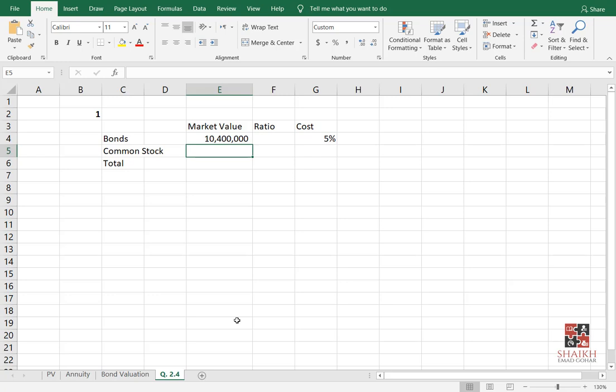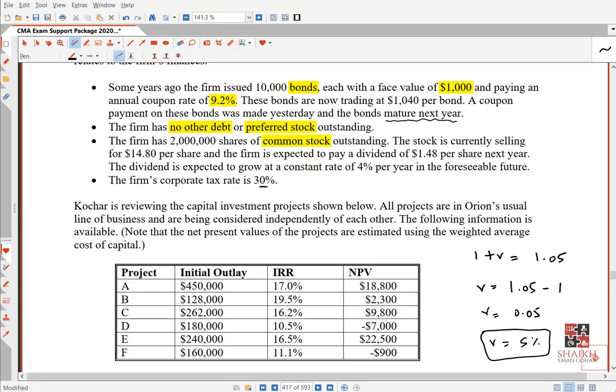If you talk about common stock, how many shares do you have? 2 million shares. Again, the stock is currently selling for $14.8 per share. Can I take it? Very nice, I will take it. 2 million into 14.8 will give me the market value of the shares.